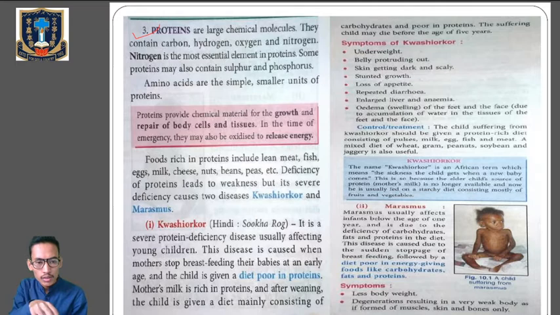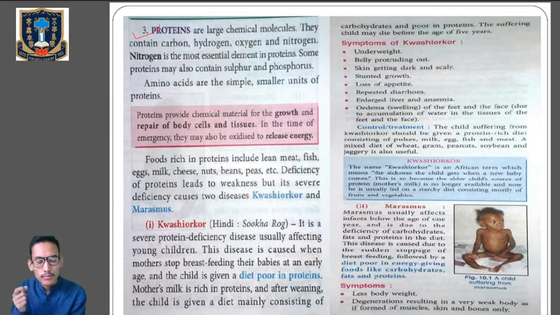Now we will continue with the diseases which are mainly caused due to the deficiency of proteins. We have two types of diseases. One is Kwashiorkor and number 2 is marasmus. So let's first begin with the Kwashiorkor disease. Kwashiorkor, in Hindi, is also called Sukha Rog. It's a severe protein deficiency disease usually affecting young children.